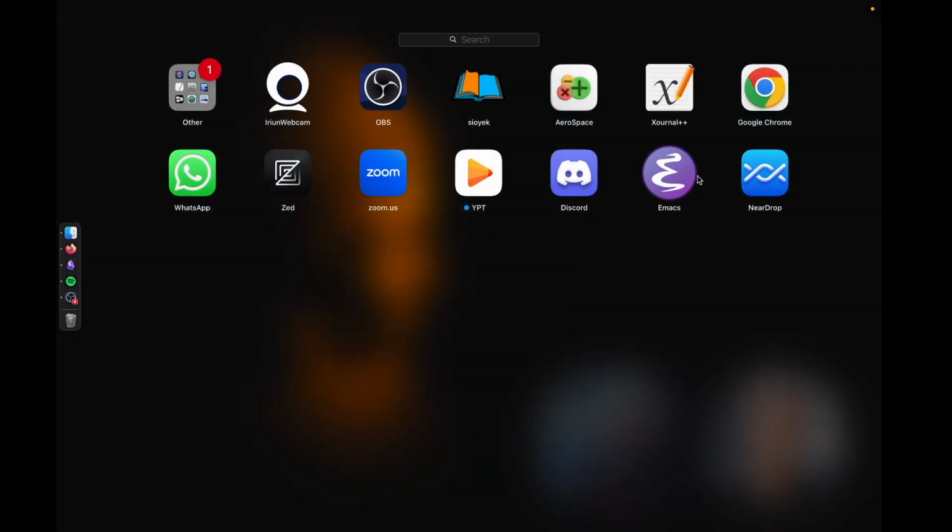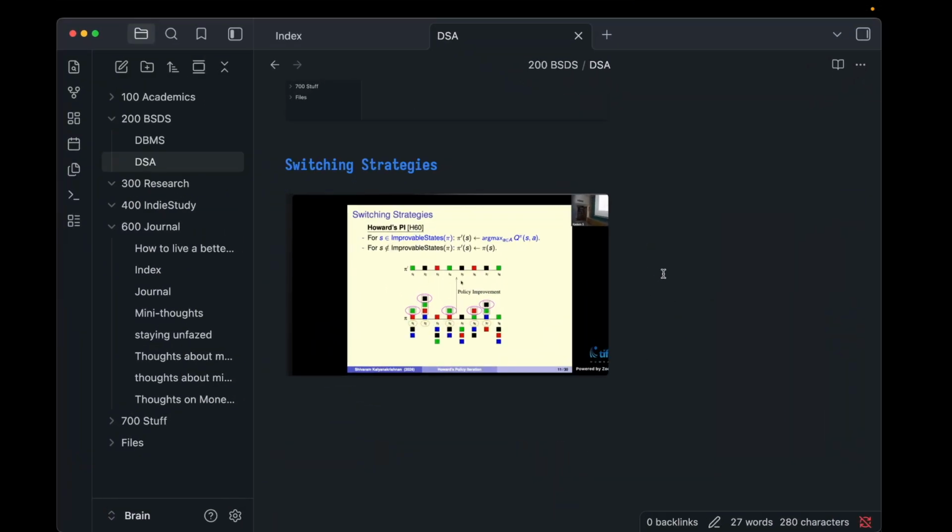I also have Emacs installed, but I tried using it, and I could not. The skill gap is high. I also use syncing to sync my things to my mobile, my Android phone, and also my iPad, so I can see things from anywhere. Yeah, this is my setup. I hope you like it.